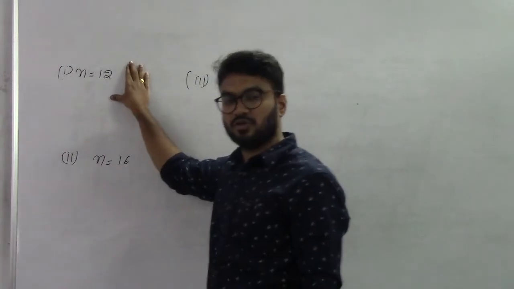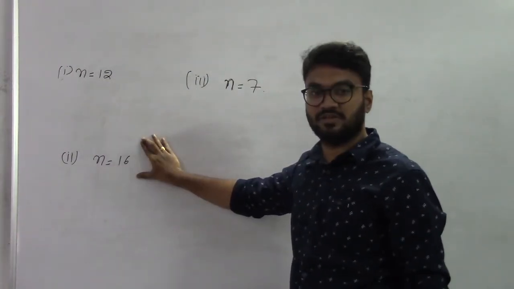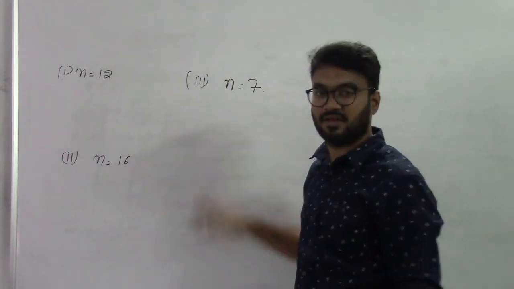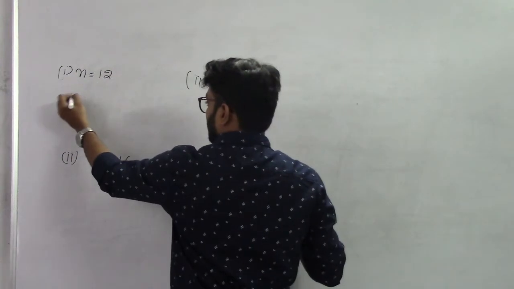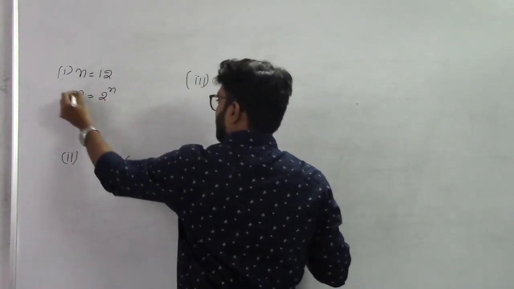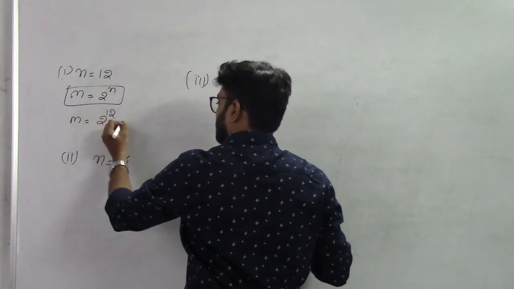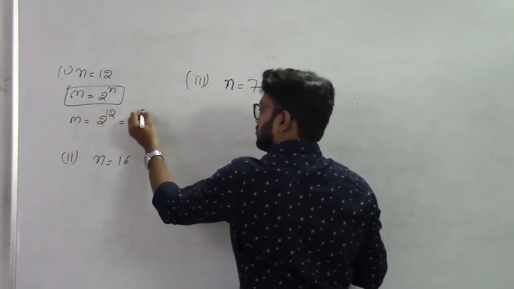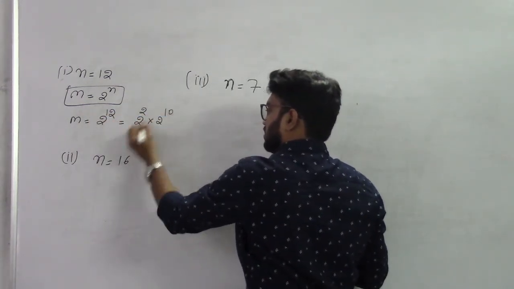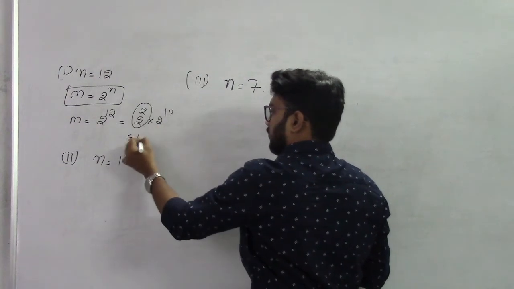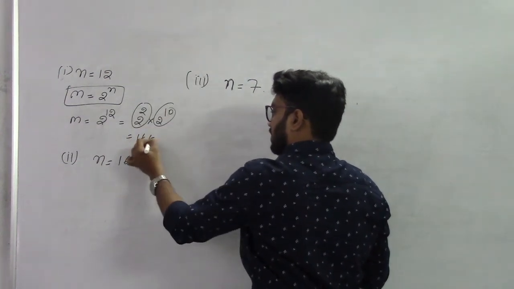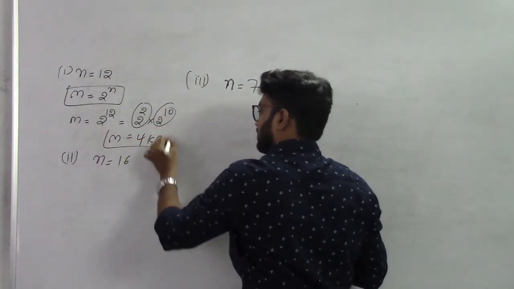For example, n is equal to 12, n is equal to 16, n is equal to 7. These are the examples I have taken. We know M is equal to 2 power n is the formula. So memory is equal to 2 power 12. As I said, I can convert it to 2 square into 2 power 10. 2 square is nothing but 4, 2 power 10 is nothing but KB. So memory is equal to 4 KB.